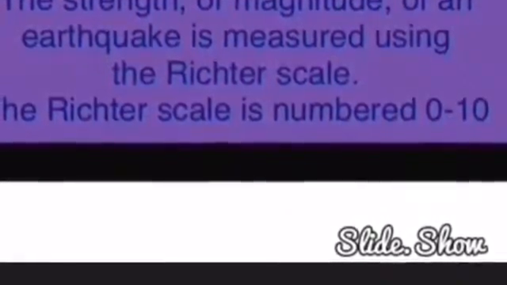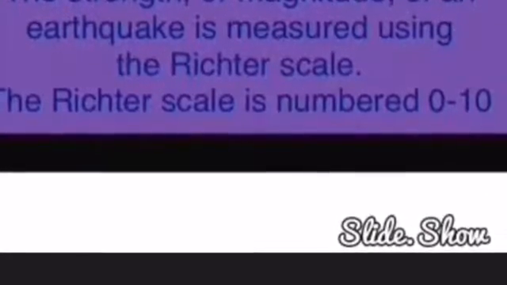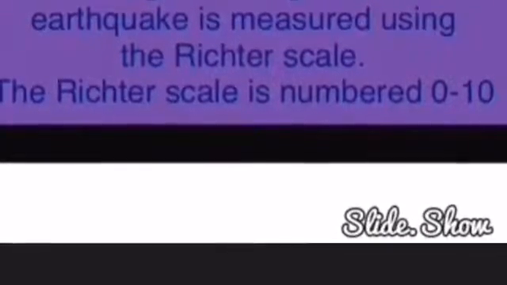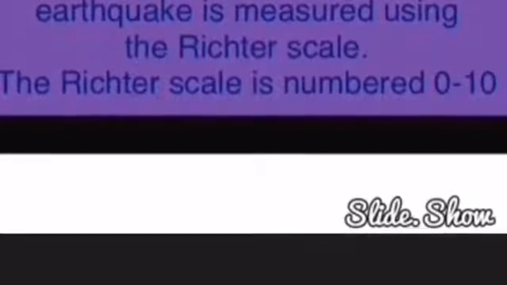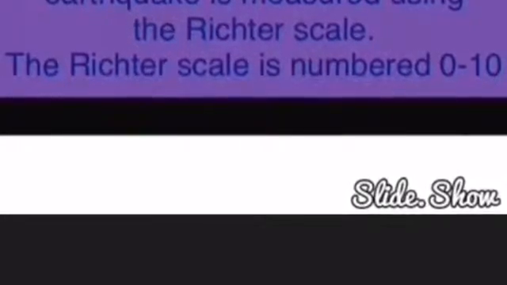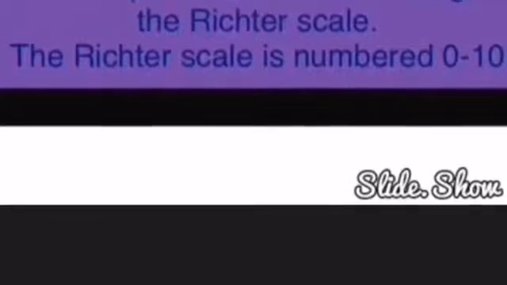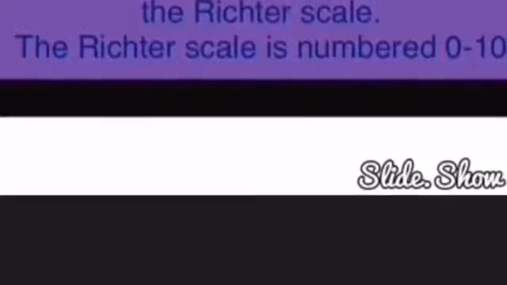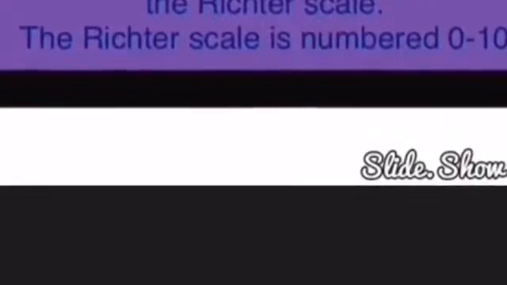How are earthquakes measured using a Richter scale? A seismometer detects the vibrations caused by an earthquake. It plots these vibrations on a seismograph. The strength or magnitude of an earthquake is measured using the Richter scale. The Richter scale is numbered 0 to 10.